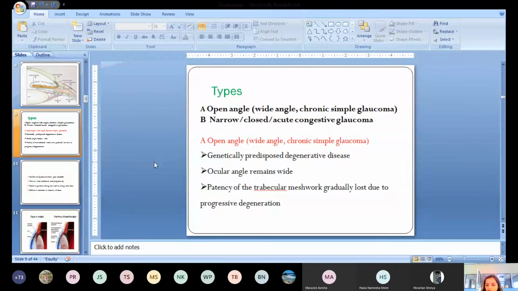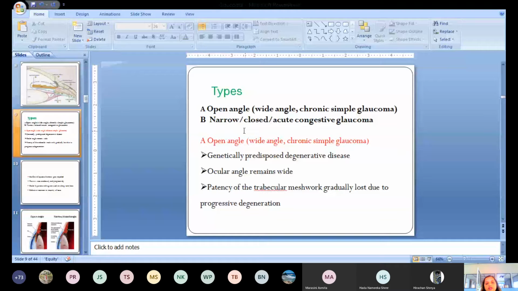So we have two types of glaucoma. Based on the different etiological factors, we can divide glaucoma into two types: open angle glaucoma, or wide angle glaucoma, or chronic simple glaucoma; and the next one is narrow angle closed, or acute congestive glaucoma. So let's see what is open angle glaucoma.